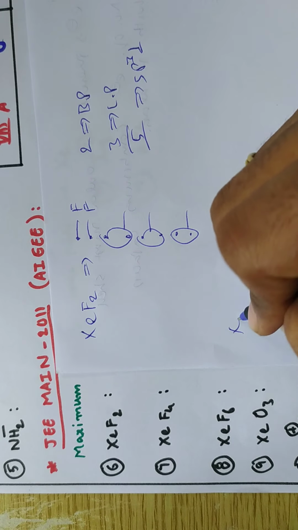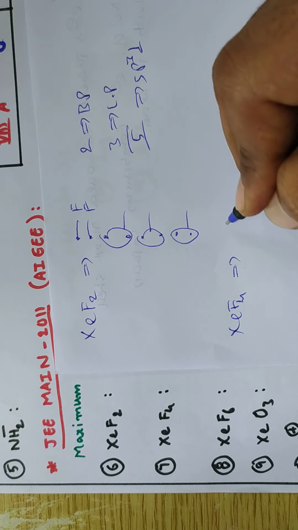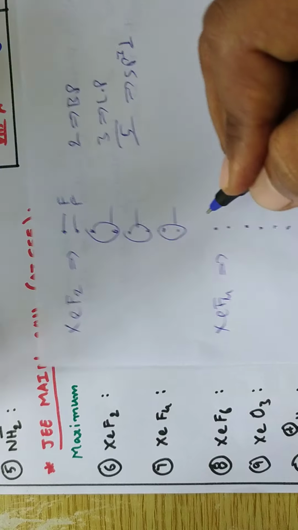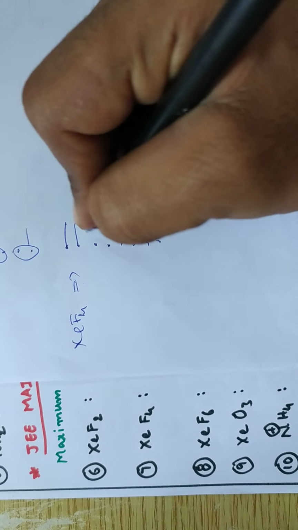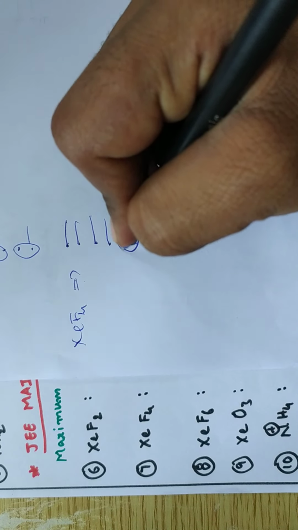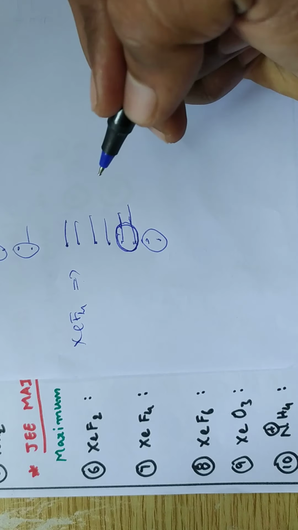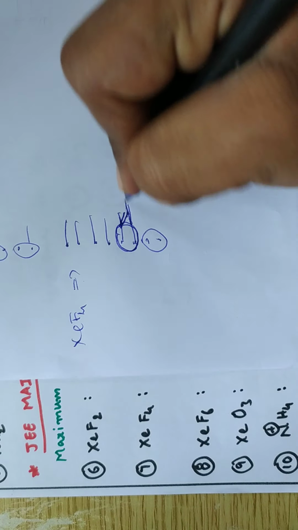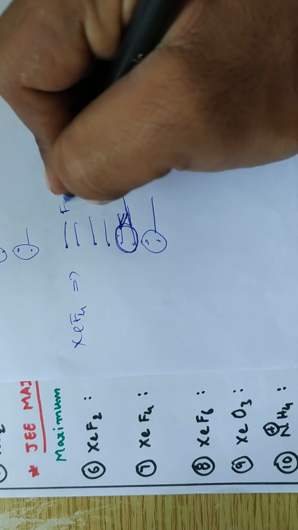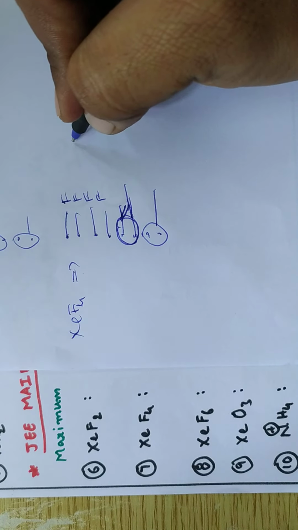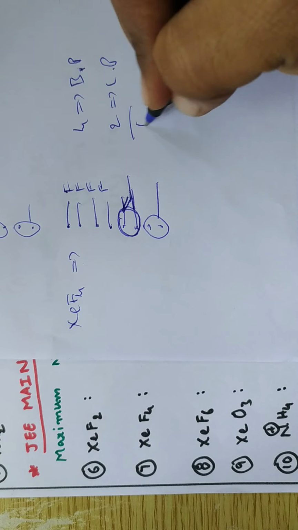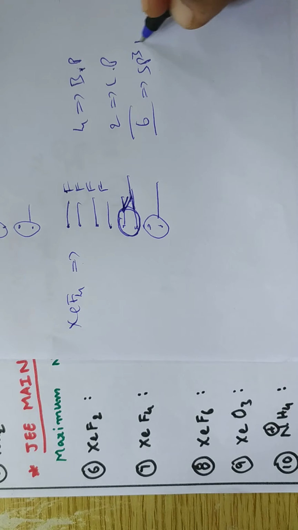Then xenon tetrafluoride. In xenon tetrafluoride, 1, 2, 3, 4, 5, 6, 7, 8. 4 fluorine atoms are there. Each one is a bond pair. 2 lone pairs. That means 4 bond pairs are there and 2 lone pairs are there. Totally it is 6. Then it is sp3d2.